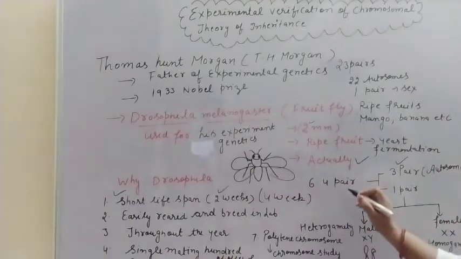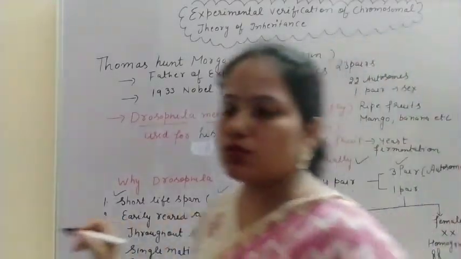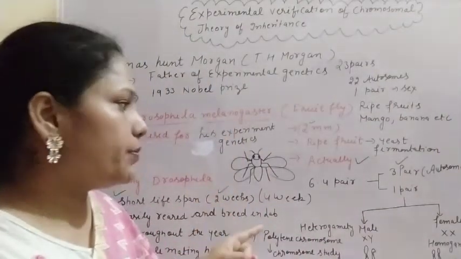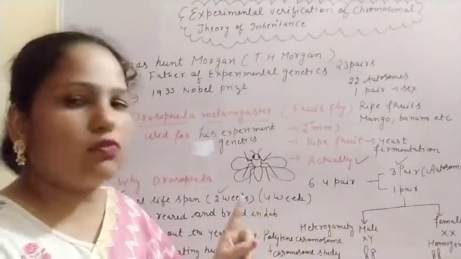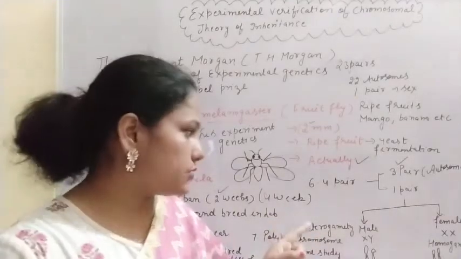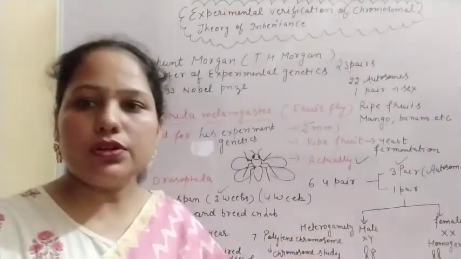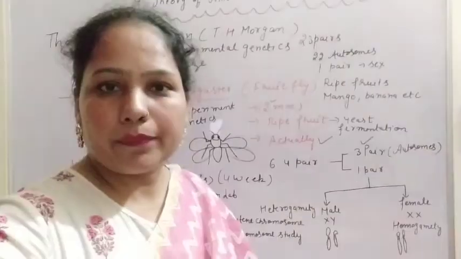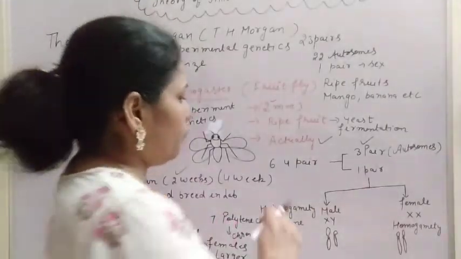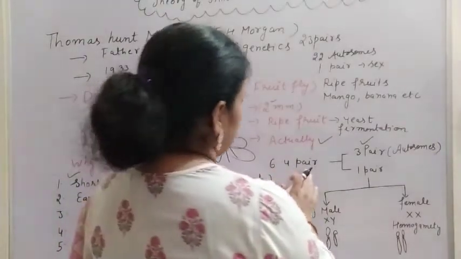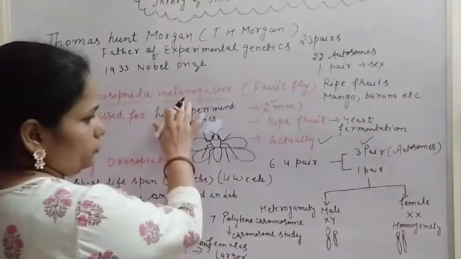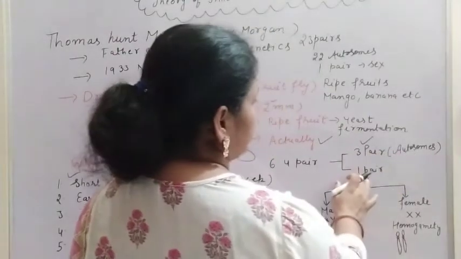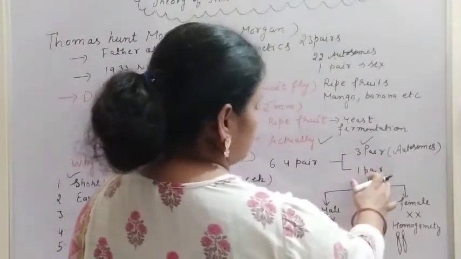So in case of Drosophila, there are 4 pairs of chromosomes present in Drosophila melanogaster, 3 pairs are autosomes, and 1 pair is the sex chromosome.